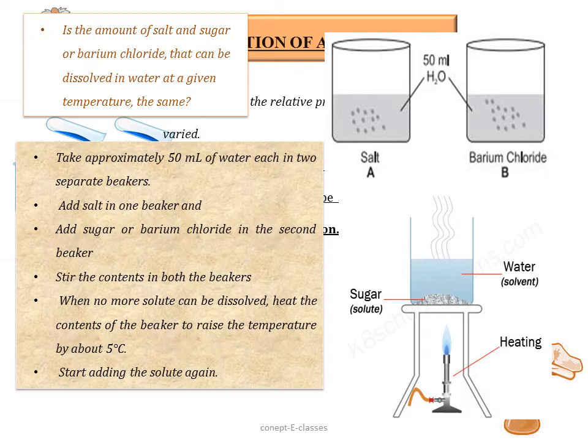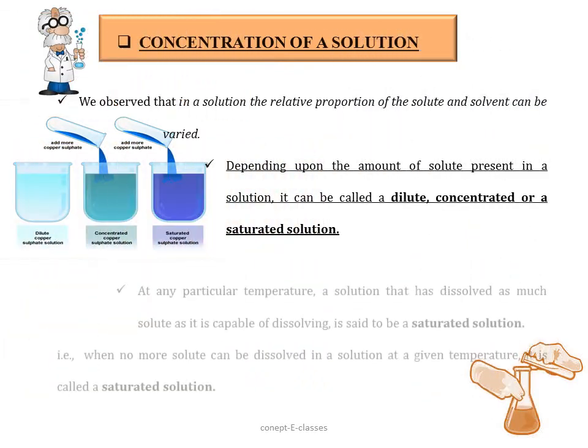What can be observed from this experiment? We can see that as soon as we increase the temperature, the solubility increases, that is, we are able to dissolve both the salt and the sugar easily. And we can see that the sugar dissolves in water much faster as compared to salt.